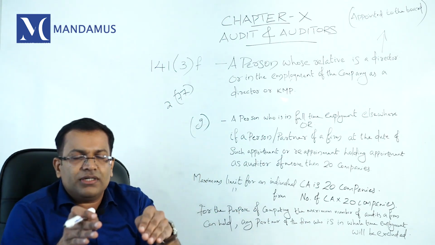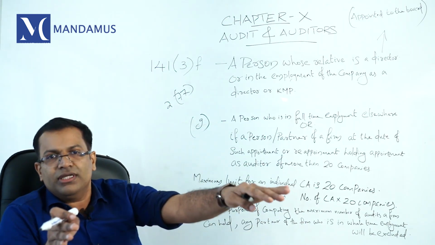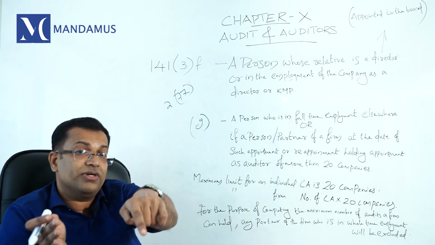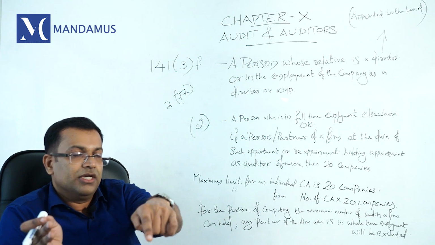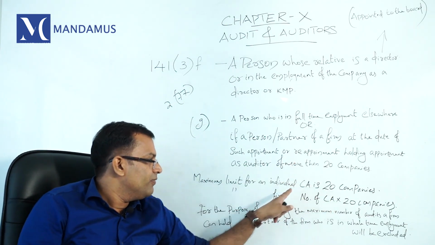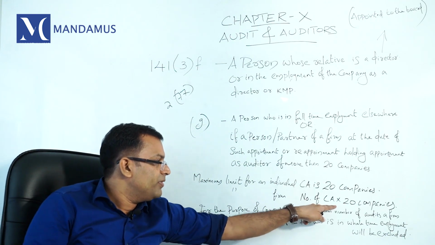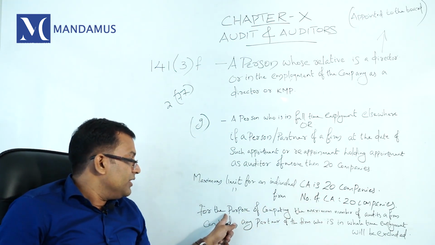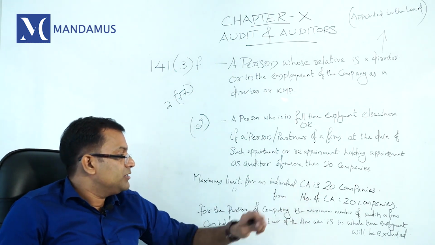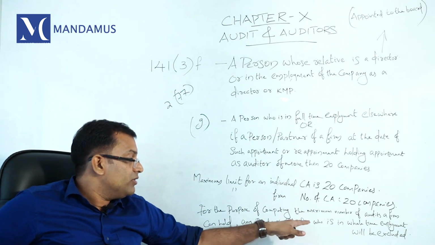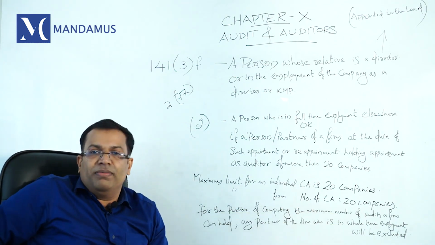For an individual chartered accountant, the limit is 20. When it comes to the partnership firm, it depends upon the number of qualified chartered accountants you employ in the partnership firm. That's the point. So for an individual, the maximum limit is 20. For a firm, it depends upon the number of chartered accountants in practice. Another important thing: for the purpose of computing the maximum number of audits a firm can hold, any partner of the firm who is in whole-time employment will be excluded.